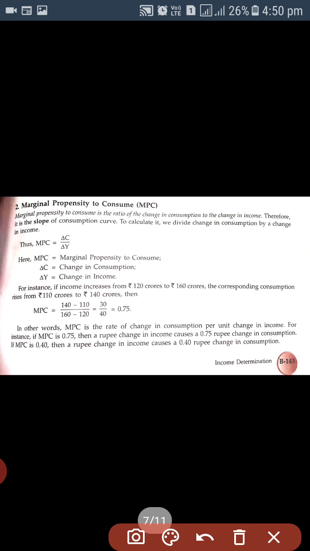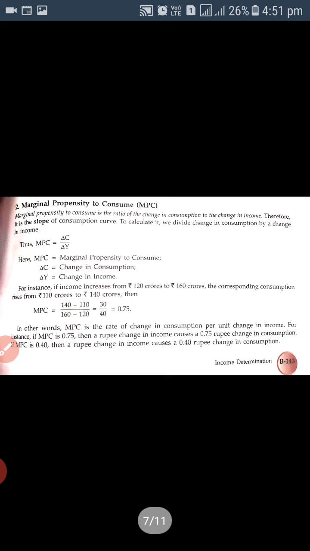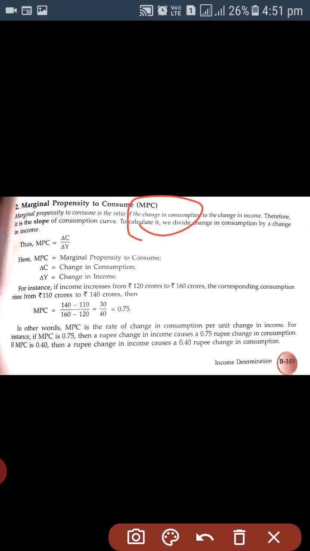Next is marginal propensity to consume. Marginal propensity to consume is the ratio of change in consumption to change in income. As we have seen, average propensity to consume is the ratio of total consumption to total income. Here, it is change in total consumption to change in income. It is the slope of the consumption curve.